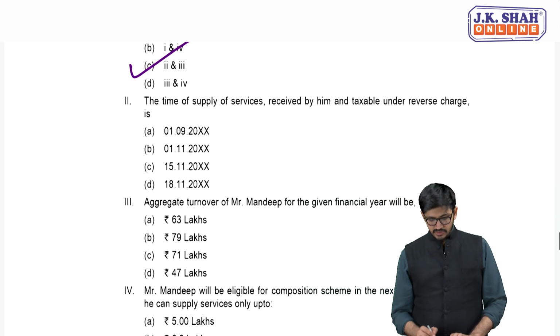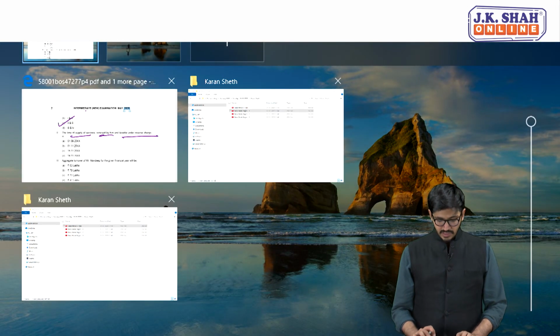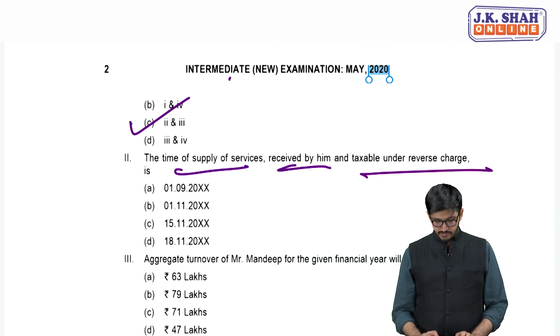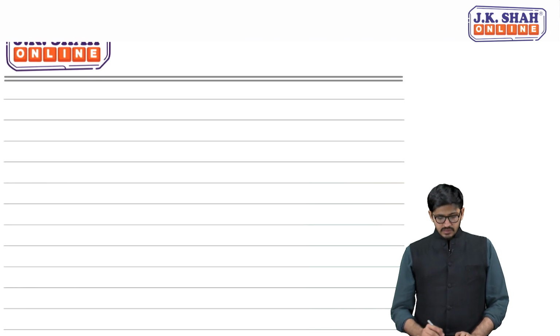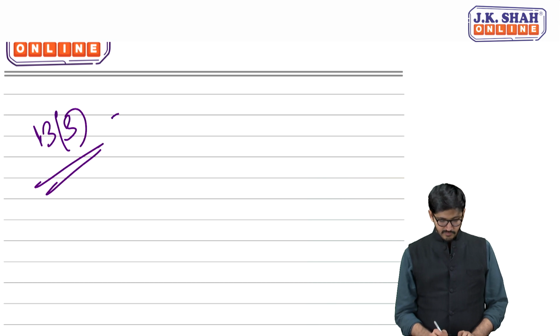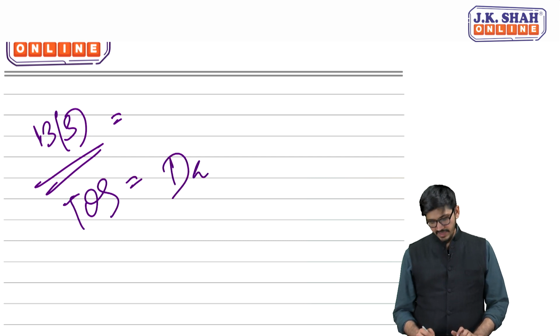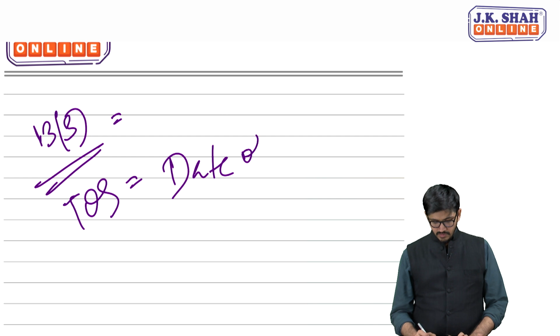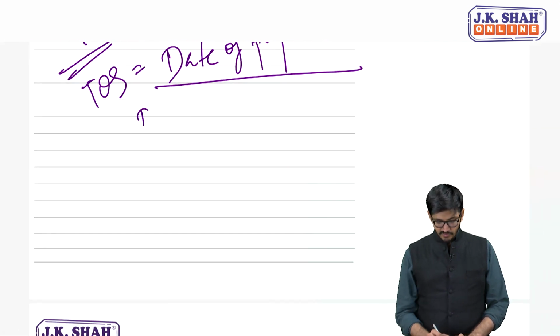Now let's check out the time of supply. Time of supply received by him and taxable under reverse charge mechanism. So you know the case, my dear friends. In this case, you very well know, my dear friends, that this is a classic case of 13 subsection 3, where the time of supply is basically what? Tell me. Date of payment, which is basically nothing but what? What is date of payment, my dear friends? Date of payment is nothing but what? Date of